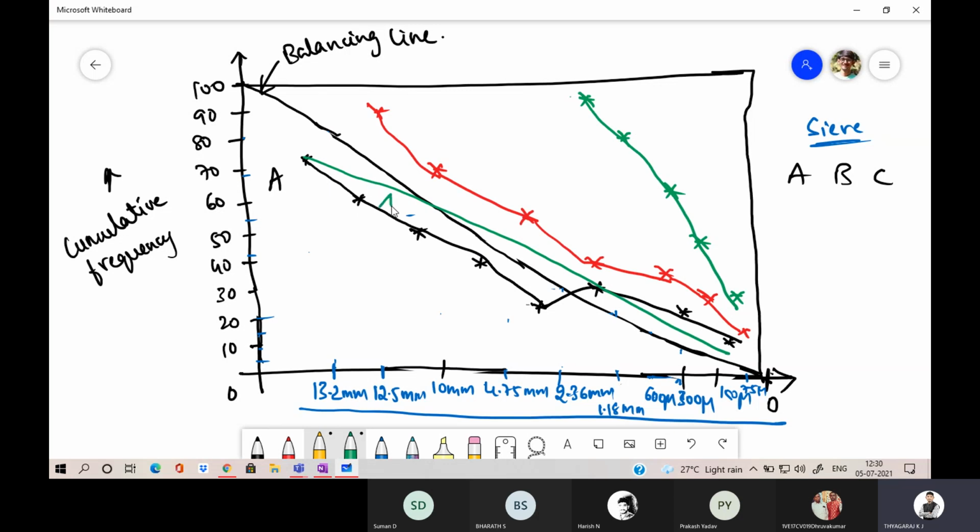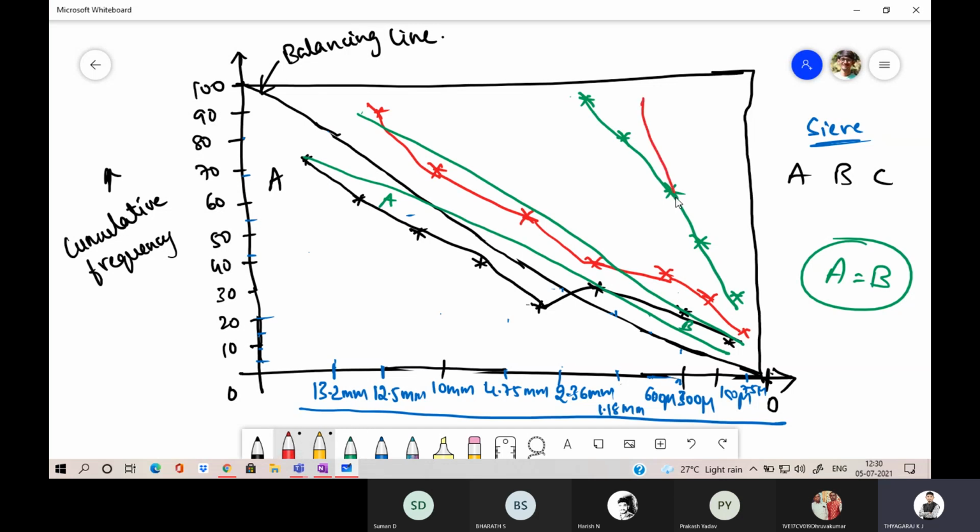So the shaded portion, A portion and B portion, should be equal. A is equal to B. Similarly, in the red line also you are going to make it equal. Then in the C line also the upper portion should be equal to the lower portion. Likewise you are going to do. Okay, is it clear? Up to here, is plotting clear? How to plot the graph?